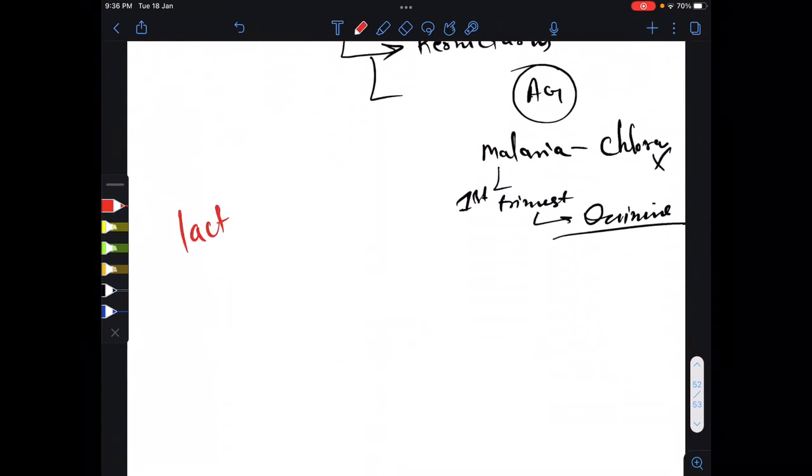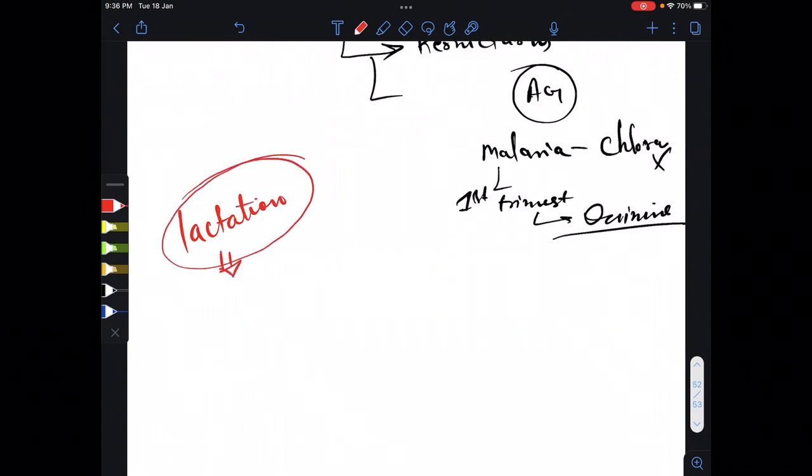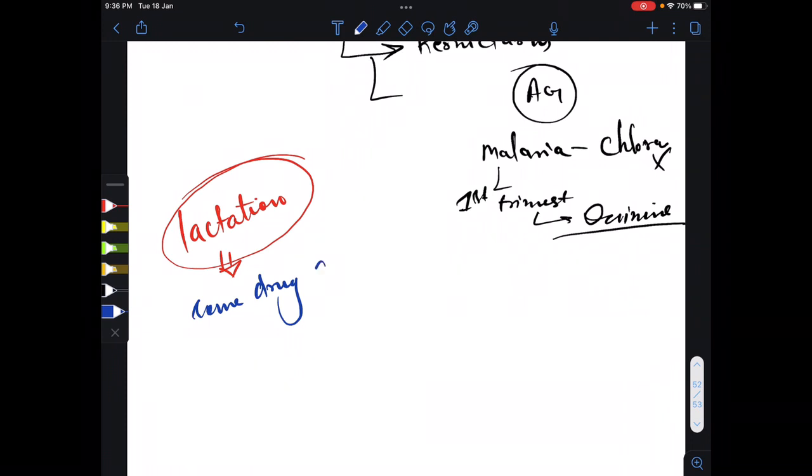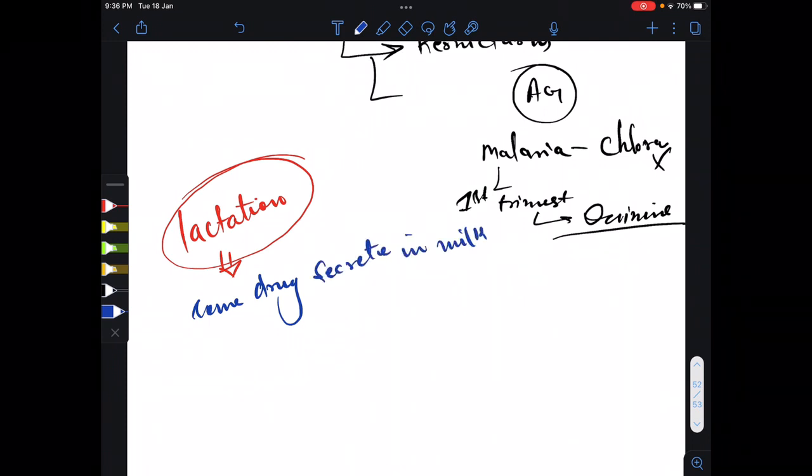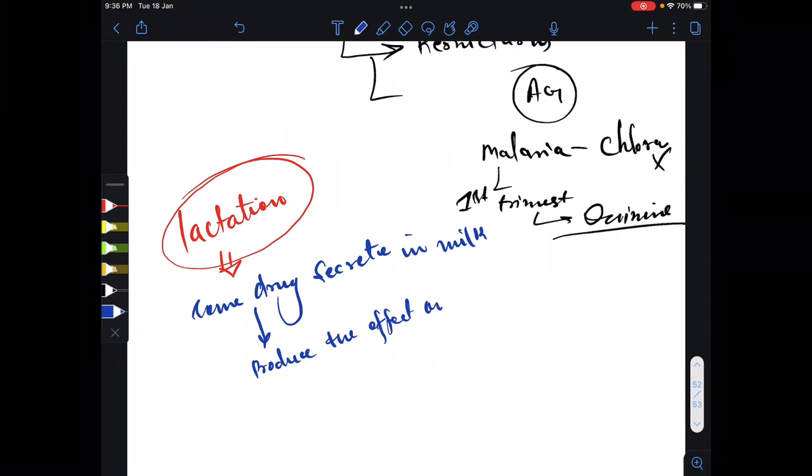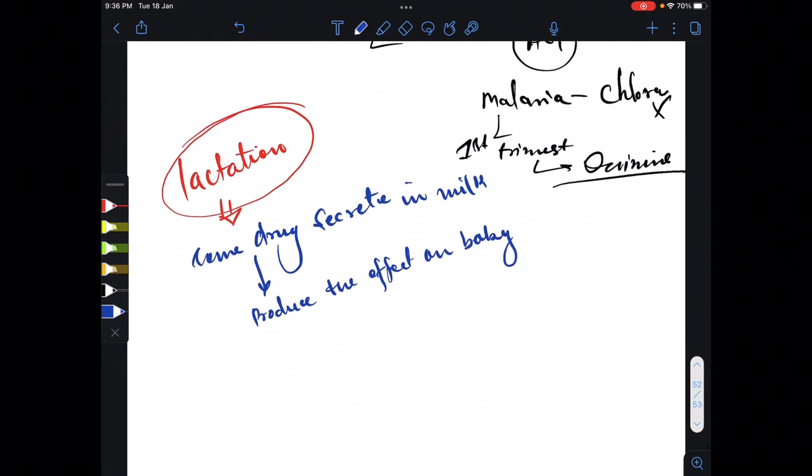Now let's talk about lactation. In lactation, we should pay attention to those drugs. What happens is that some drugs are secreted in milk, and when the baby feeds, ultimately these drugs can produce an effect on the baby.